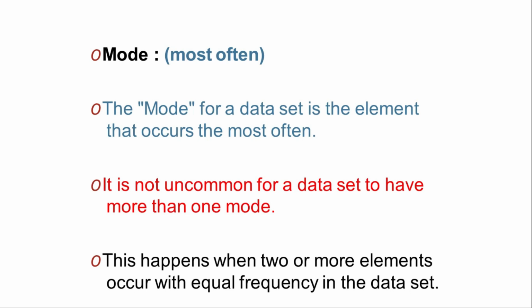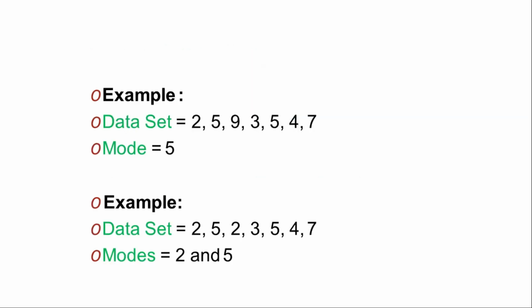This happens when two or more elements occur with equal frequency in the data set. So see the example, data set 2, 5, 9, 3, 5, 4, 7, and here if you arrange them, you will find that 5 is repeated twice. That's why the mode will be 5.